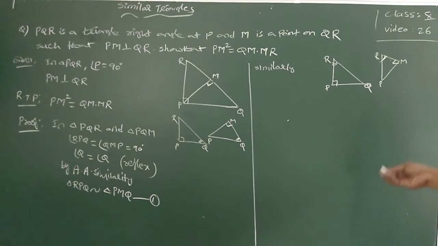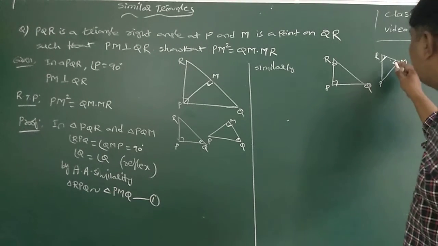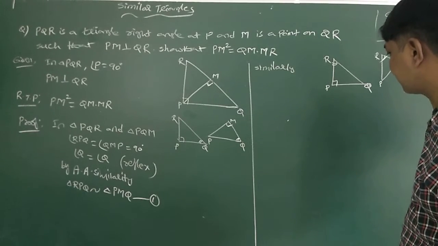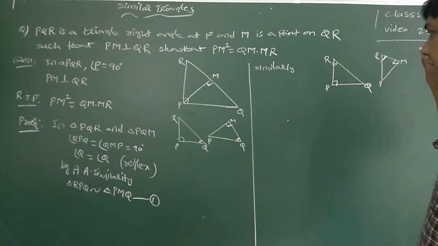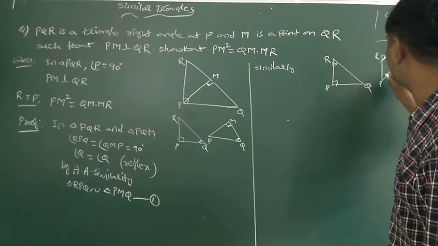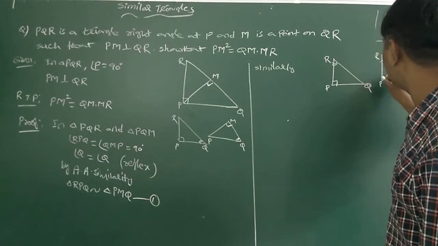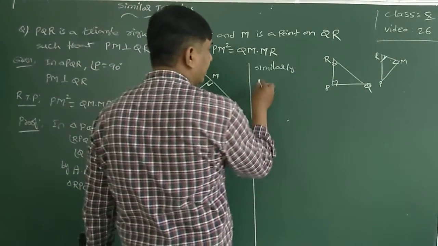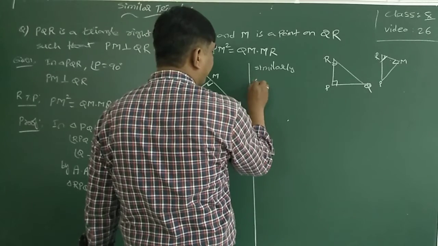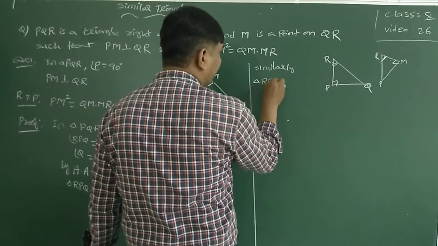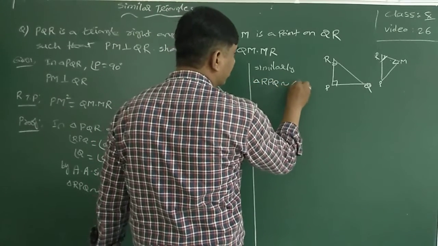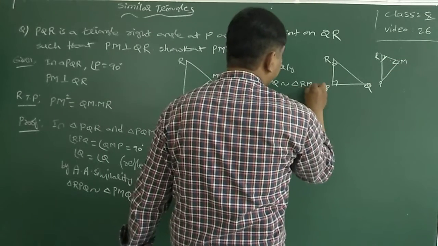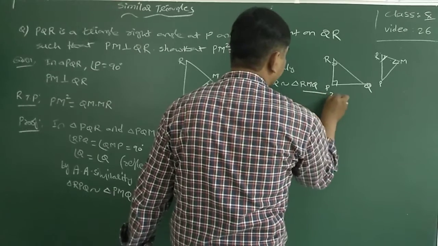Again, by using this, similarly, triangle RPQ is similar to triangle RMP. This is equation 2.